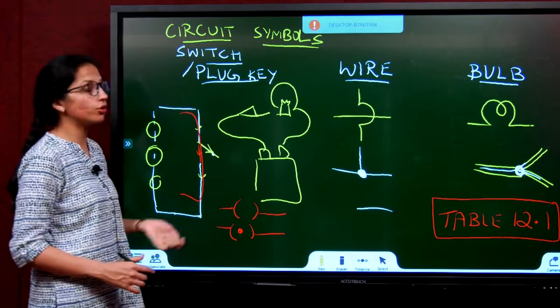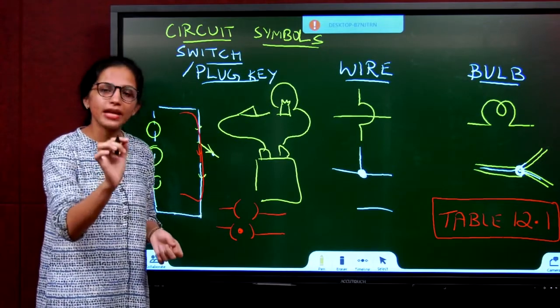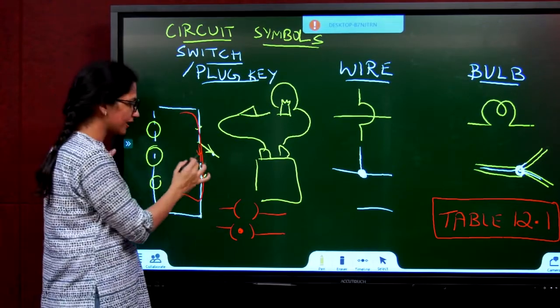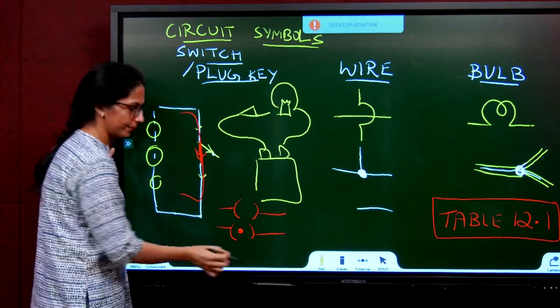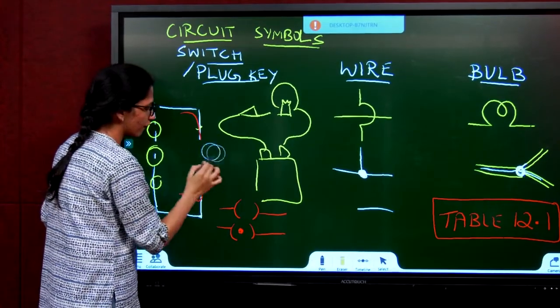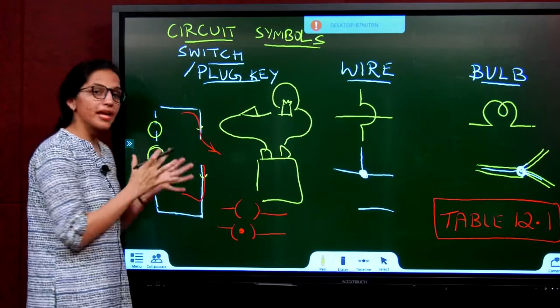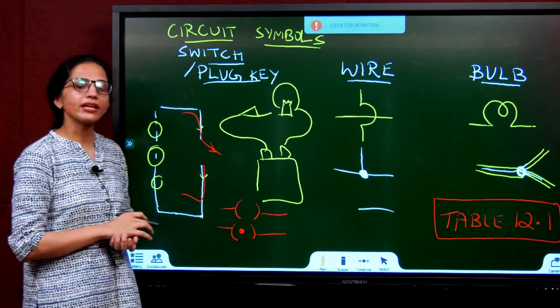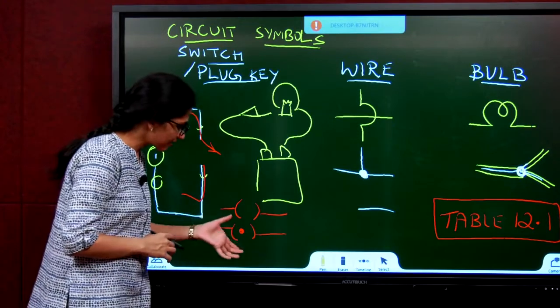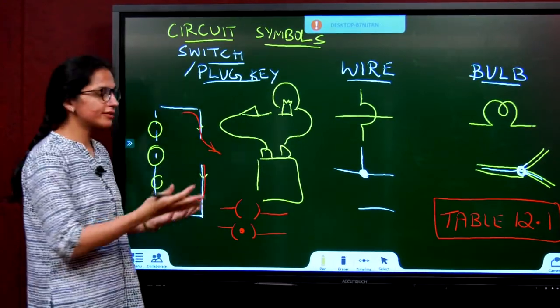What does a switch do? It makes or breaks an electric circuit. Right now, the circuit is made. If I switch it off, the circuit is broken. So it makes or breaks an electric circuit. These are the symbols. So we know all the symbols until now.